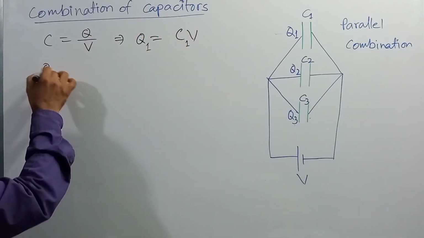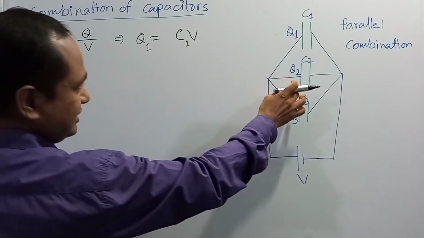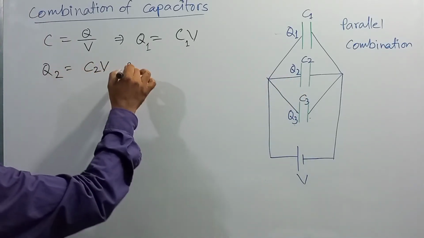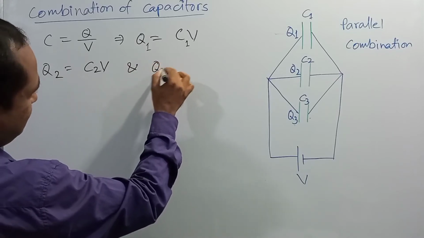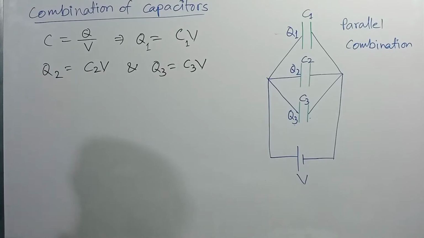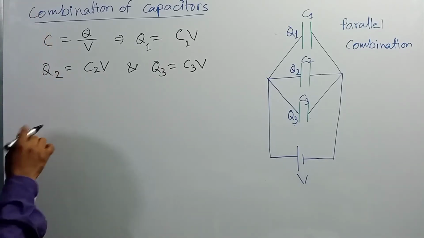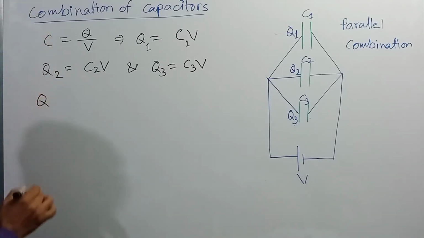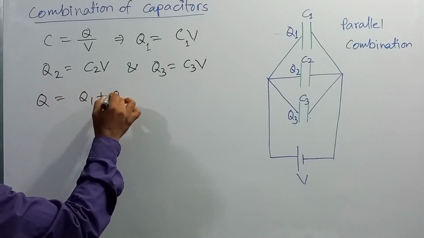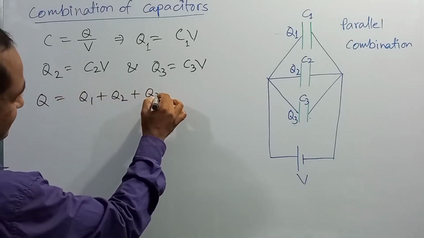Similarly, Q2 will be C2 into V and Q3 will be C3 into V. If the total charge is Q, then Q is equal to Q1 plus Q2 plus Q3.